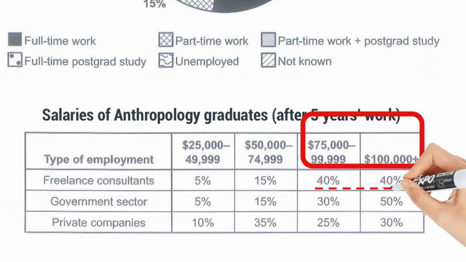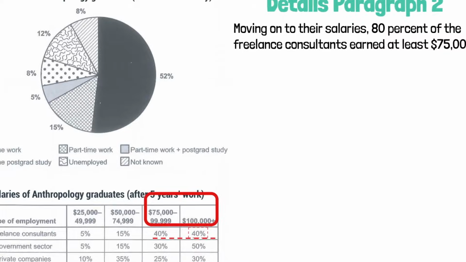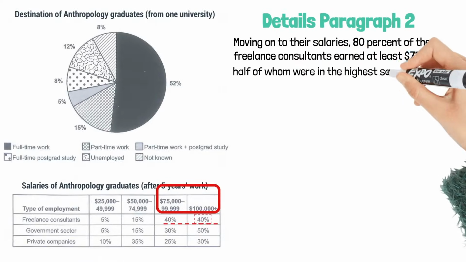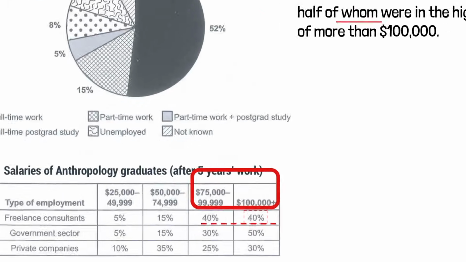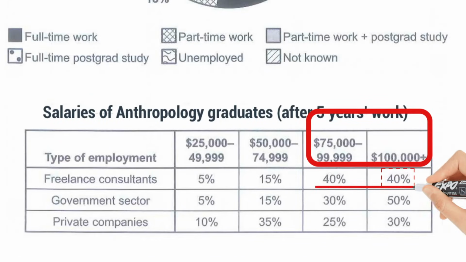We will also report this 40% because this number shows this sector pays well, half of whom were in the highest salary range of more than $100,000. Whom does not refer to all the freelance consultants, but refers to those freelance consultants who earned at least $75,000. Half of those who earned at least $75,000 were in the highest salary range, right?